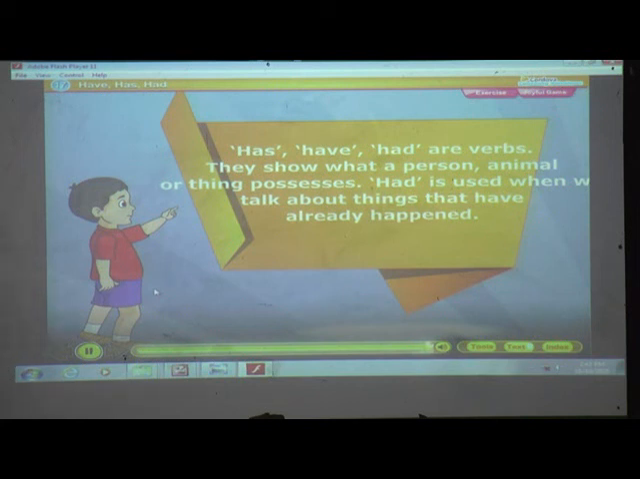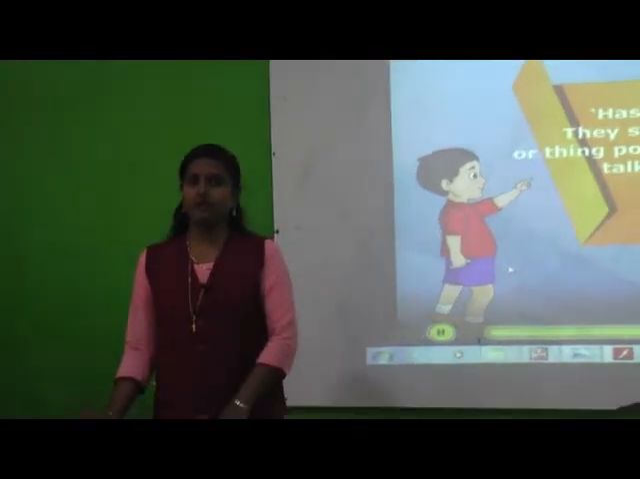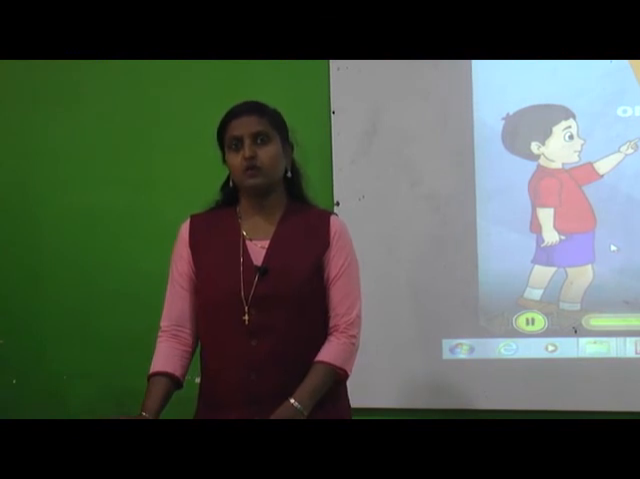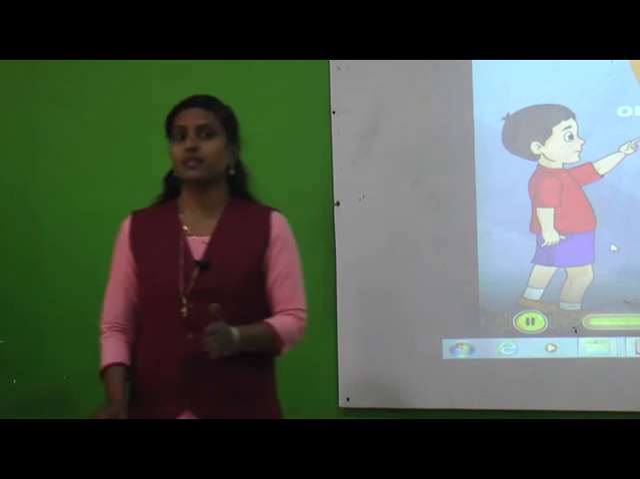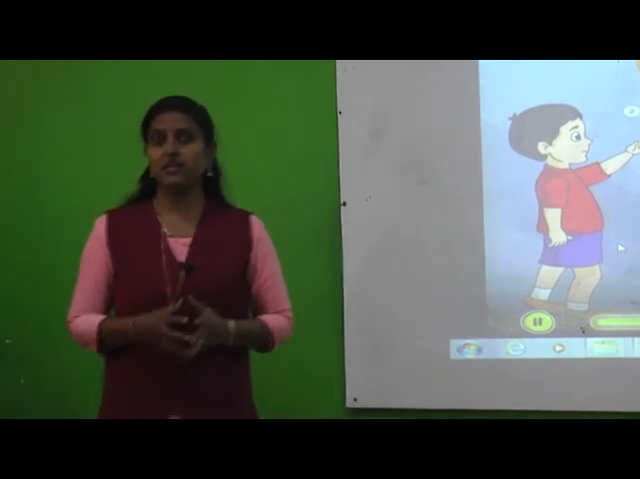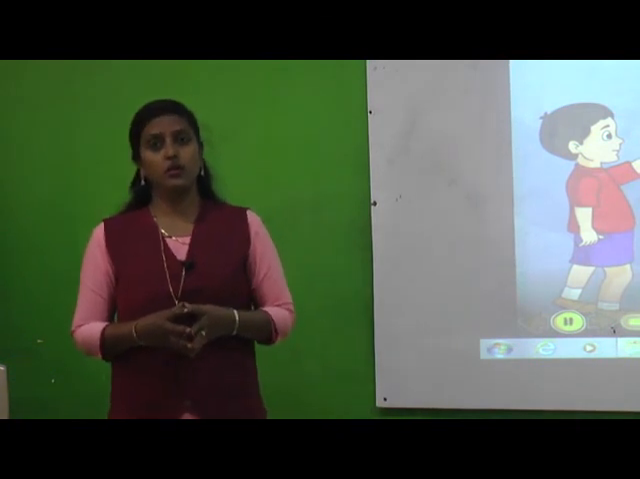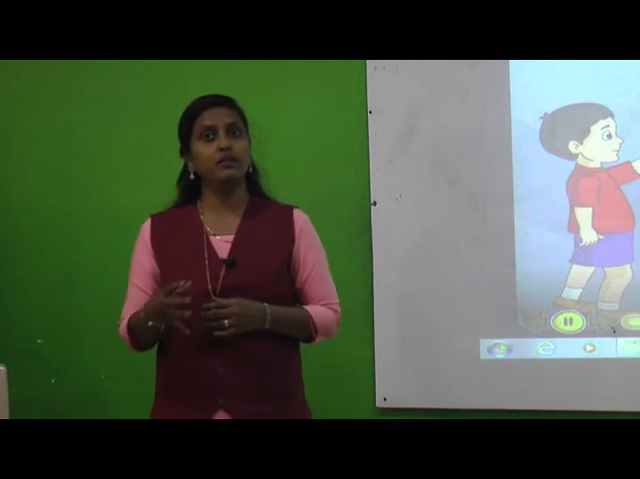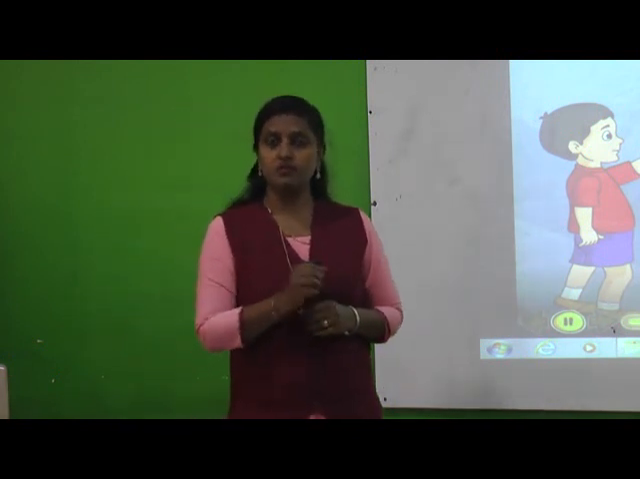So in this way we have finished with our today's lesson, that is has, have and had. That is lesson number 17. Okay, so now we'll just have a recap of what we have learned in lesson number 15, 16 and 17. In the 15th lesson we have learned about verbs, that is action words or doing words. Verbs tell us what a person, animal or thing does. Whatever action the person does, that verbs we have learned.